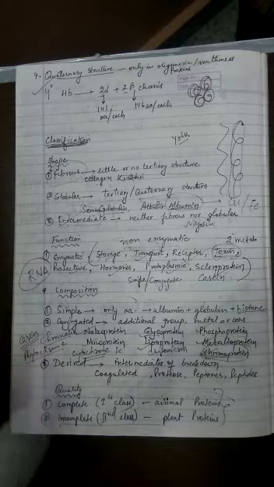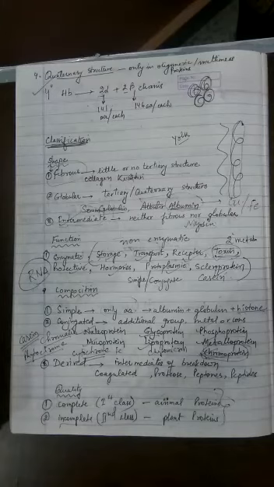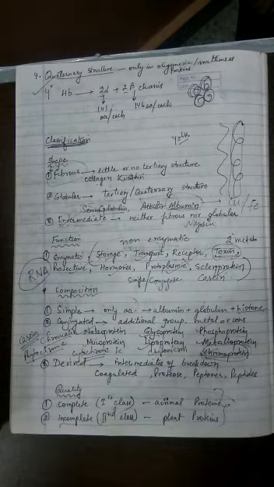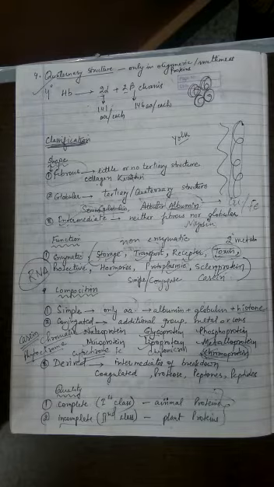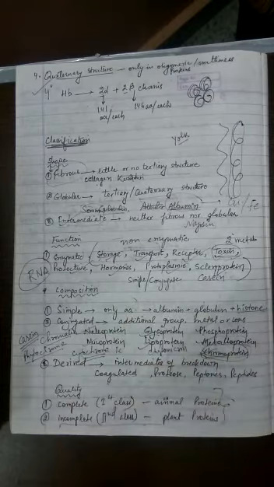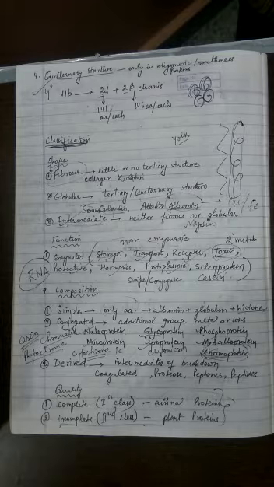So far what we learned is that classification of proteins is possible by different methods. It can be the shape of the protein. Shape can be fibrous, globular, or something in between. Fibrous proteins will have only up to secondary structure, but globular will have tertiary, and it is even possible to have quaternary structure. Then according to function, they can be enzymatic or non-enzymatic. If non-enzymatic, various functions are possible like storage, transport, receptor, poison or toxin, protective, hormone, protoplasmic, and even skeleton providing.